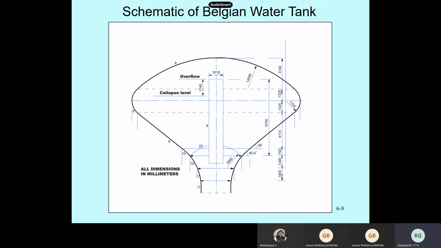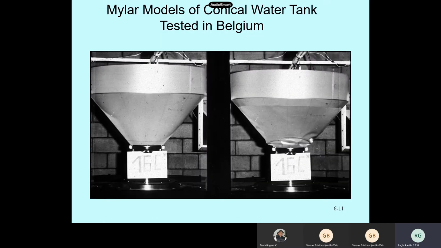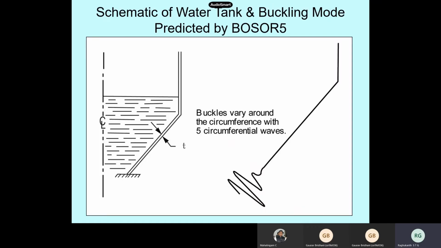So it depends on which mode it buckles in, or how it buckles. It depends on the type of the problem. So here also, what type of buckling is it? In this problem, this water tank, see how it has buckled.